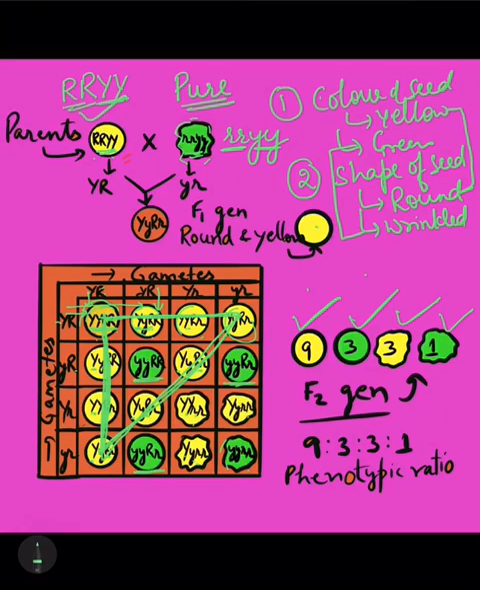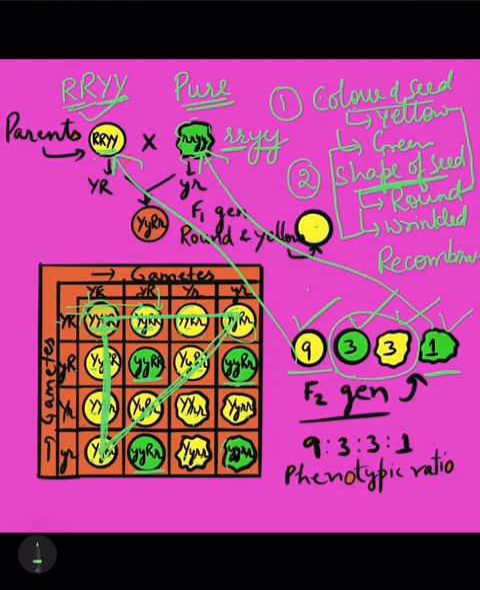So what we observe, which is the objective of this particular law, is that these 9 individuals are similar to the parent. This one individual is also similar to the parental type, but these 2 types of individuals are newly formed. They are recombinants. They are formed new, which means that the gene for the shape of the seed and the gene for the color of the seed are not dependent on each other. They are independent.